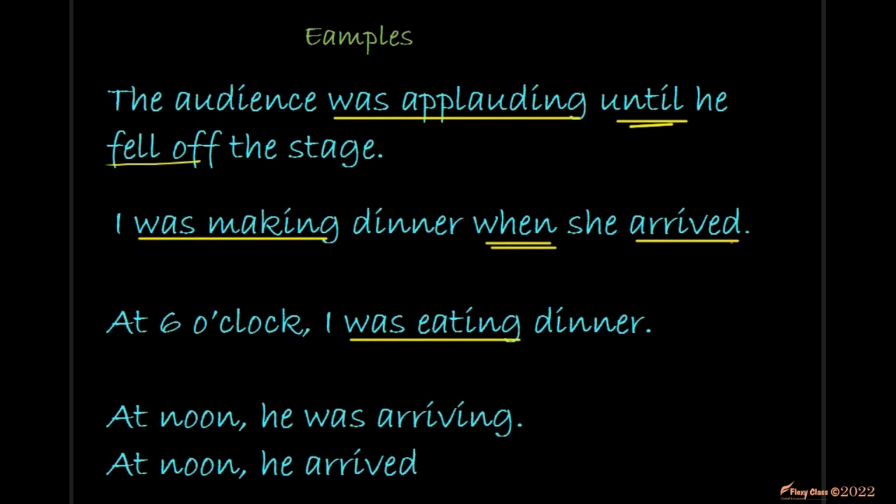I was eating dinner. This is the verb in the past continuous, but here we have a specific time in the past. At noon he was arriving. Is this correct or not? Absolutely not. We can't say this. It's really wrong. But what is correct is at noon he arrived. Okay, this is the correct one.